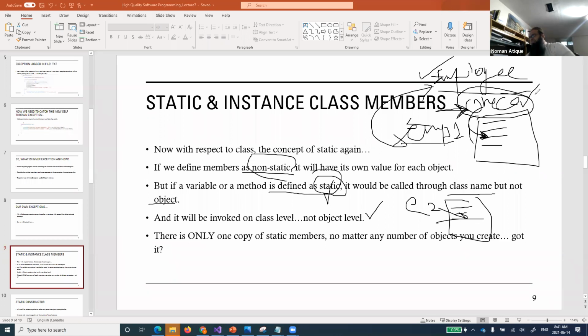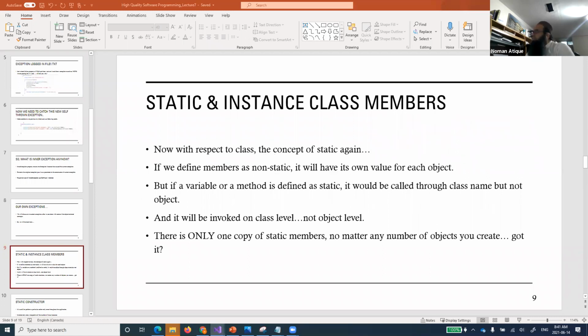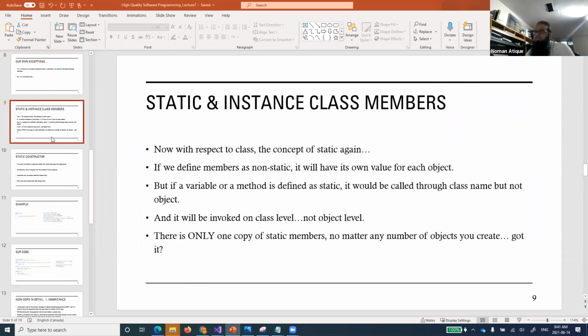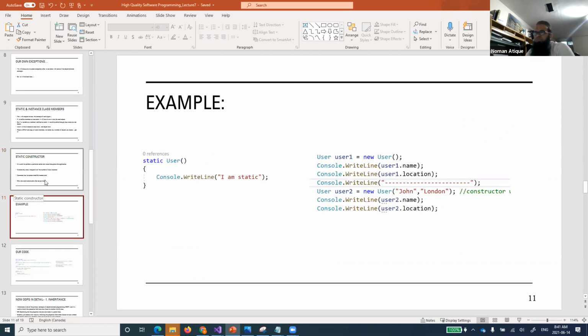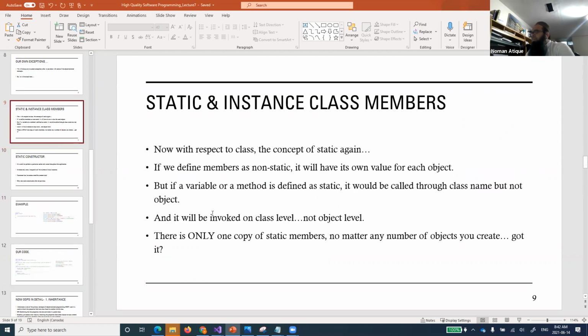There can be many benefits of defining some methods or some variables, the fields, the data part, as static. We'll talk shortly about what the benefits of doing all those things are. So static members, as I said, are defined just once, and they will have their own particular values, and the value will be the same for everyone.